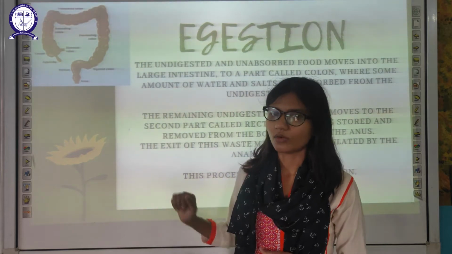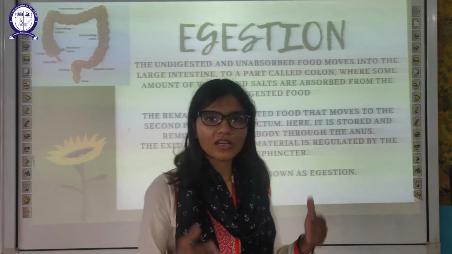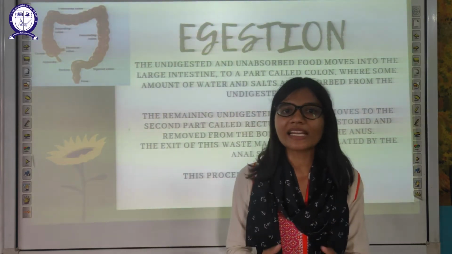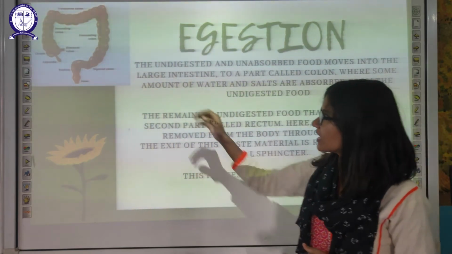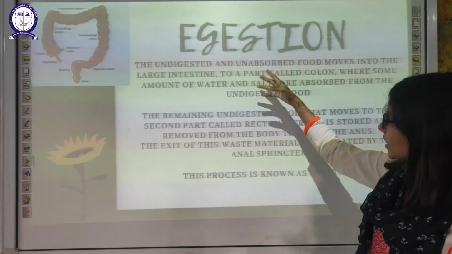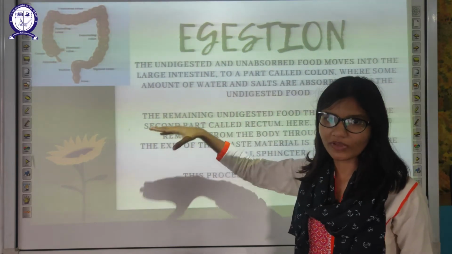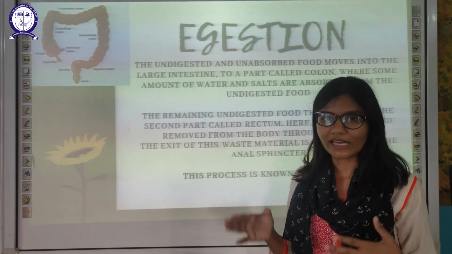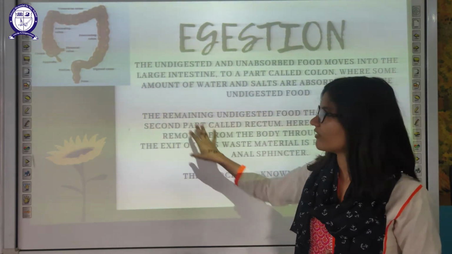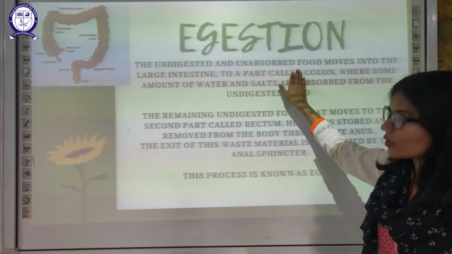Egestion means removal. In this process we are getting rid of the undigested part of our food. So let's discuss this. The undigested part and the unabsorbed food moves into the large intestine. Till now we have discussed our food pipe, then our stomach, then our small intestine. In the last part we will discuss the large intestine.